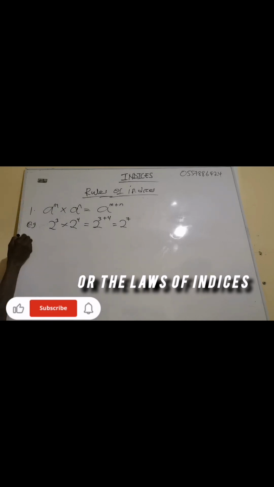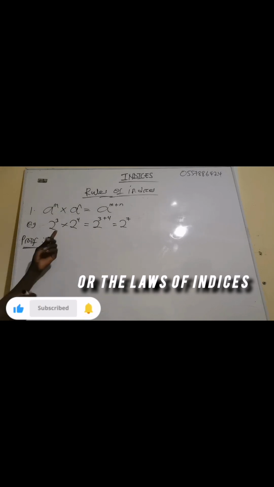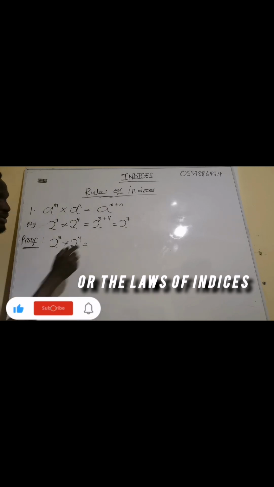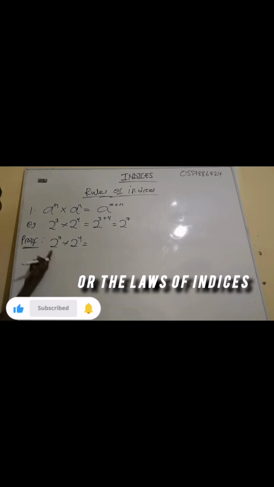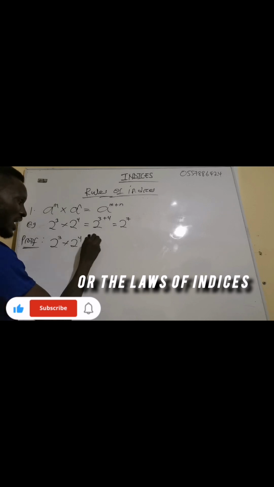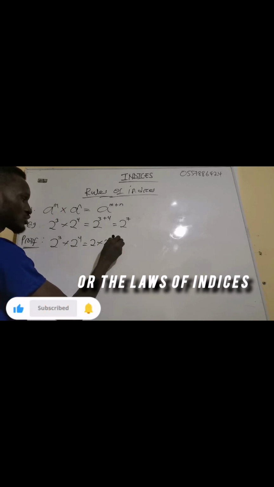Now let me prove this one. If I have 2 exponent 3 times 2 exponent 4, if these were variables I can't expand them, so I'm going to use numbers to prove it. So I have 2 exponent 3 times 2 exponent 4. Don't forget that the expanded form of 2 exponent 3 means the 2 is multiplying itself 3 times. So I'm going to have 2 times 2 times 2.